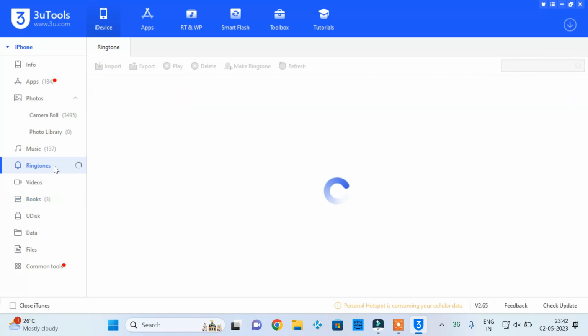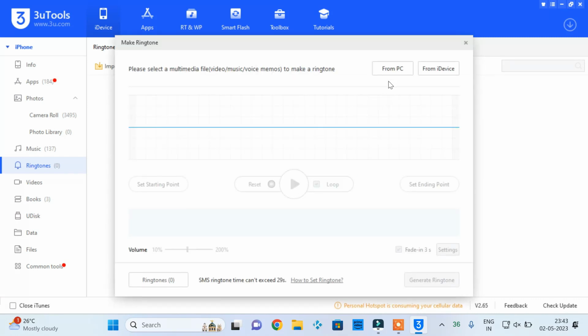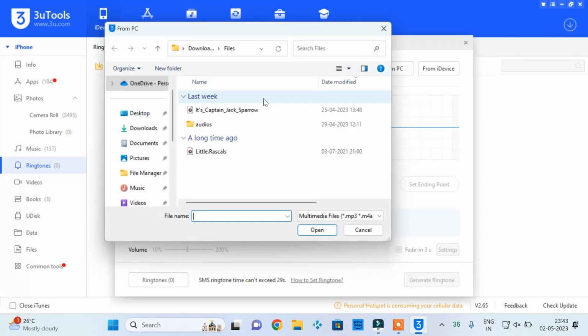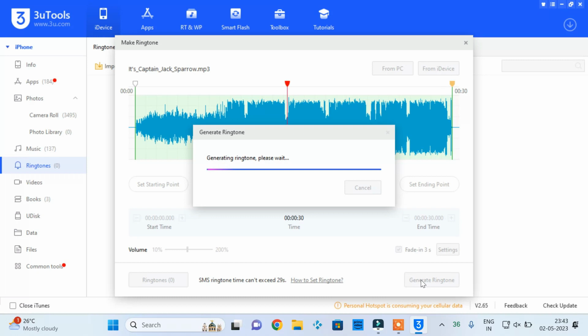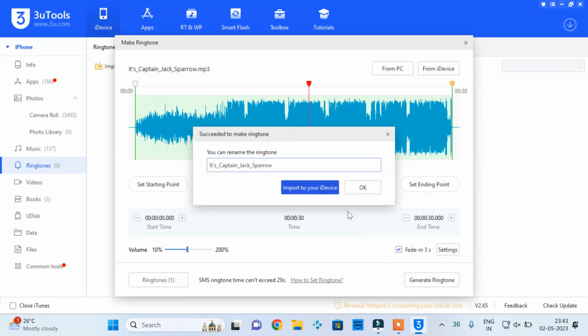Using this method, you can actually keep your favorite song as your ringtone. Go to Ringtones and click Make Ringtone, add the file. And click Generate Ringtone. Now click Import to iDevice.